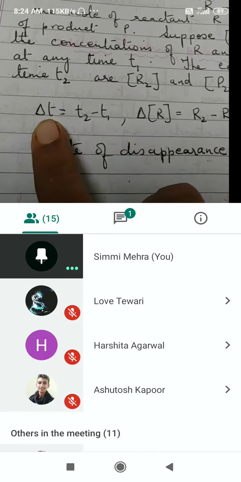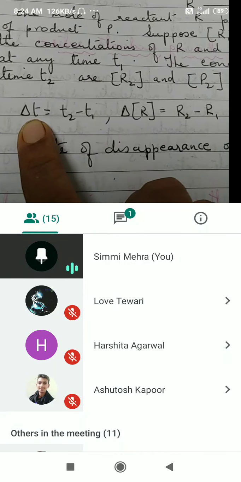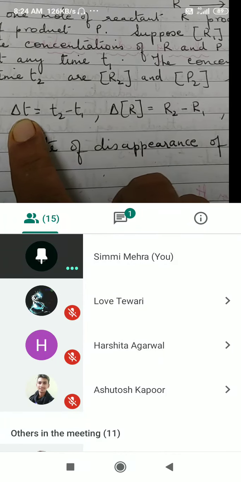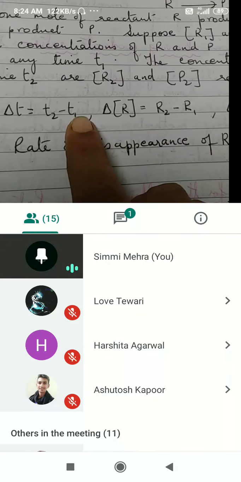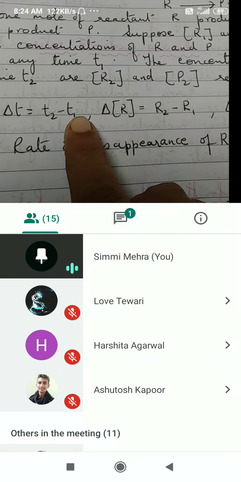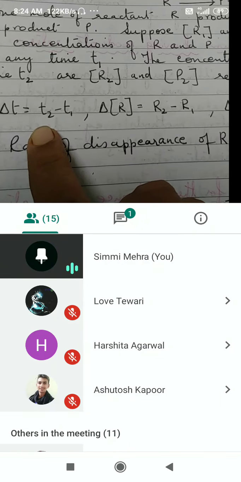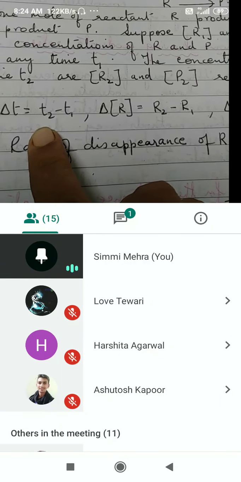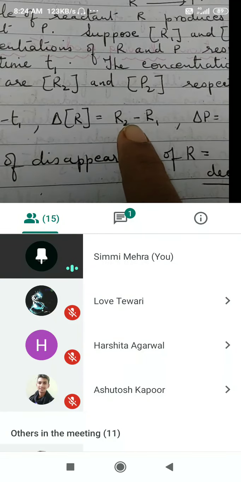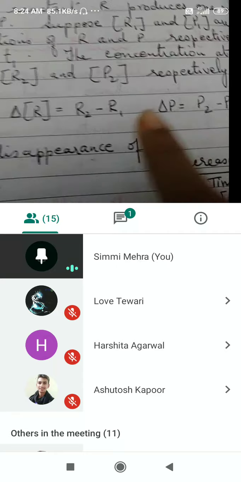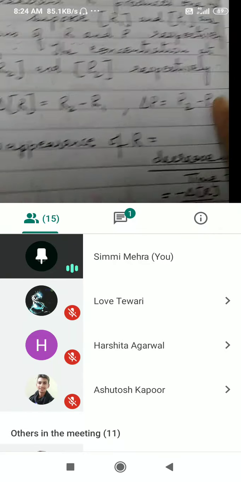Now what is delta t? Delta t is the change in time, t2 minus t1. Suppose t1 was the initial time when we started the reaction, it will be 0. T2 is the time when the concentration of the reactants and the products will be noted. Delta R is going to be R2 minus R1, and delta P will be P2 minus P1.